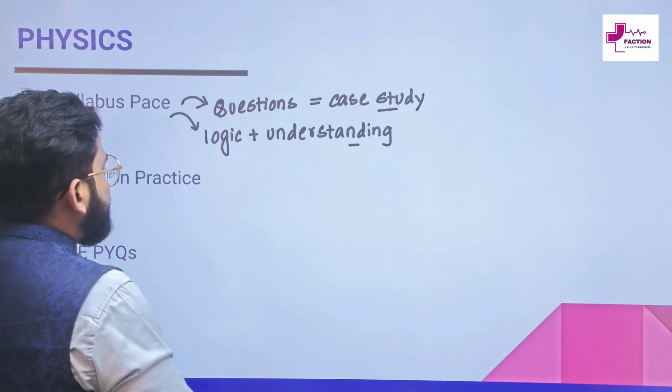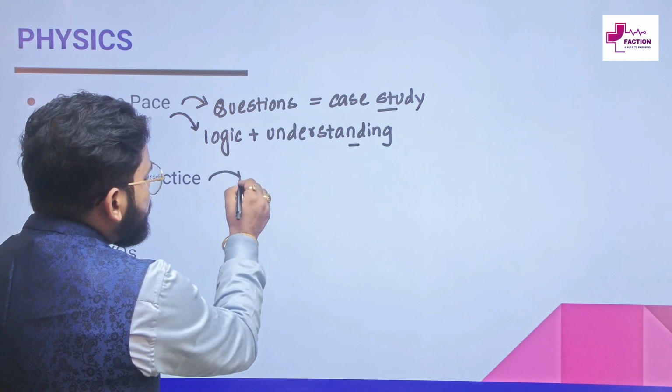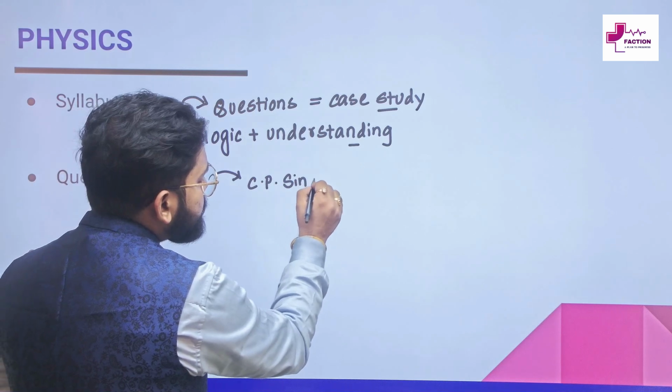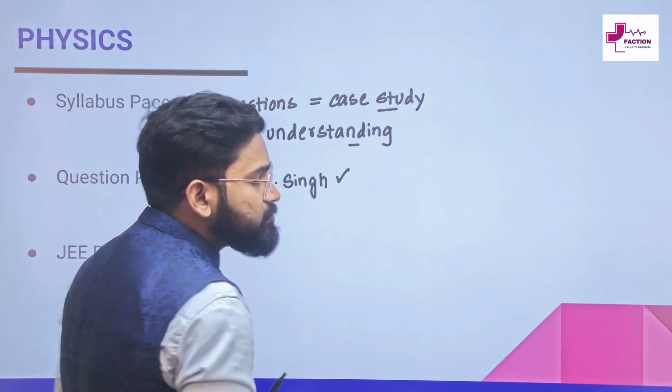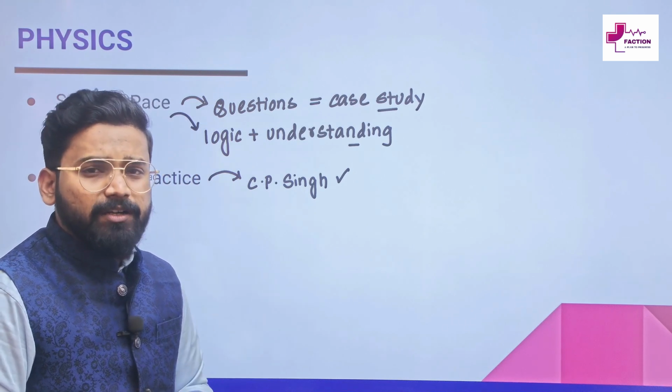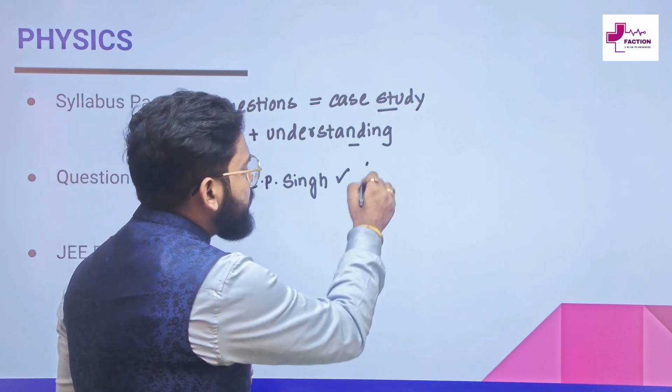Second part is question practice. From NEET point of view, CP Singh is a basic book. CP Singh is a very basic book from NEET point of view. You can also go for DCP as well.